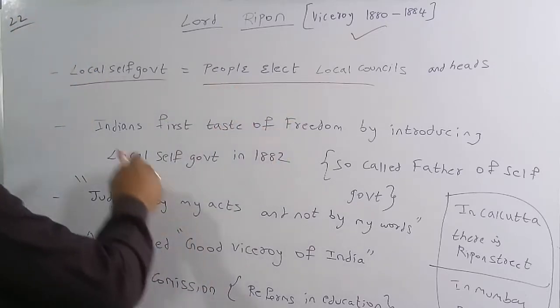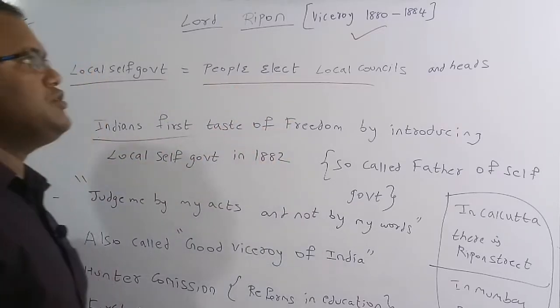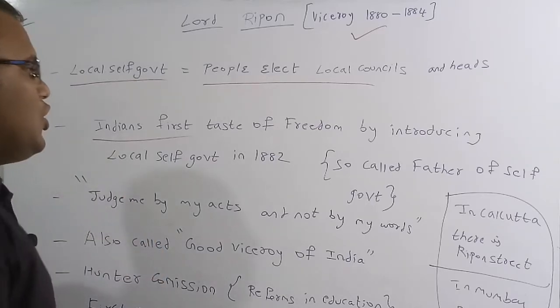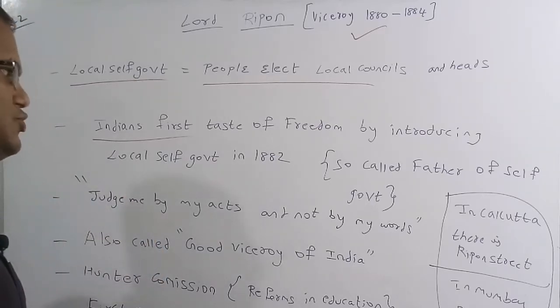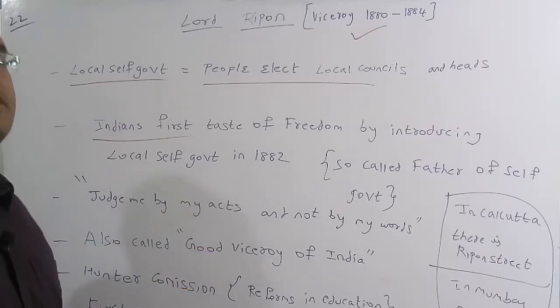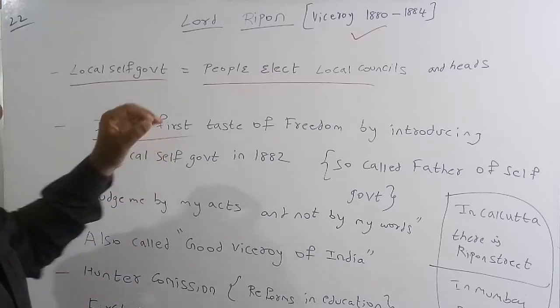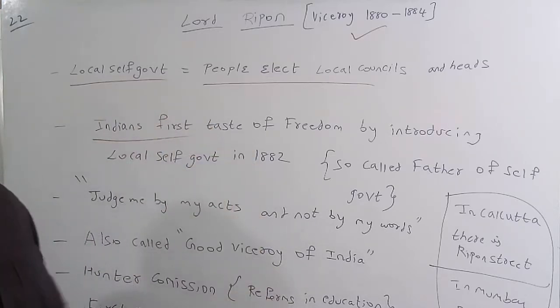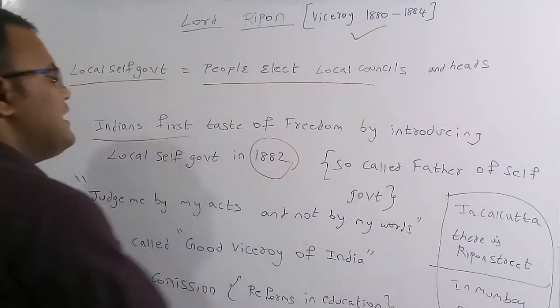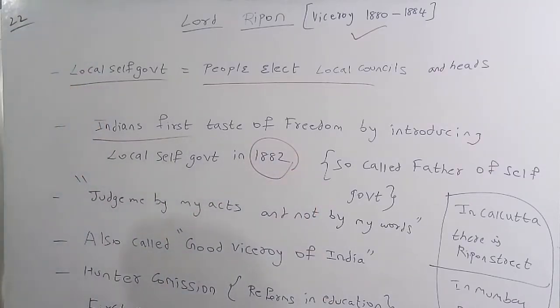Lord Ripon gave Indians their first taste of freedom by introducing local self-government in 1882. Because of this, he is called the father of local self-government. He is the first person who gave the taste of freedom by introducing local self-government, which he did in the year 1882.